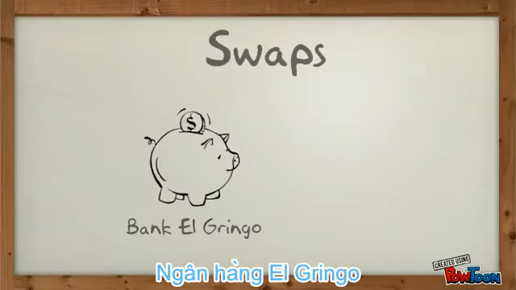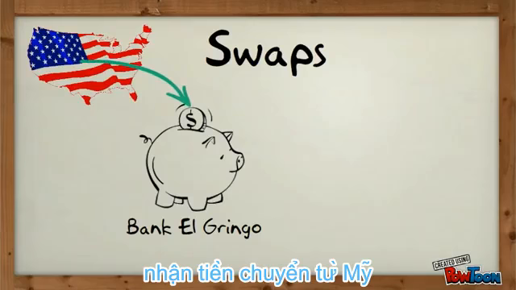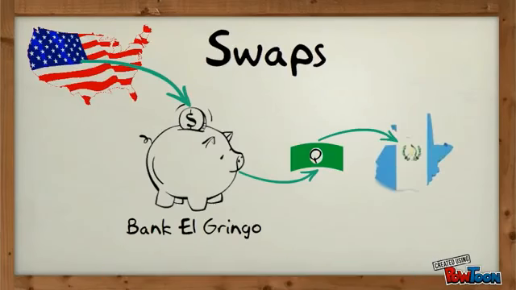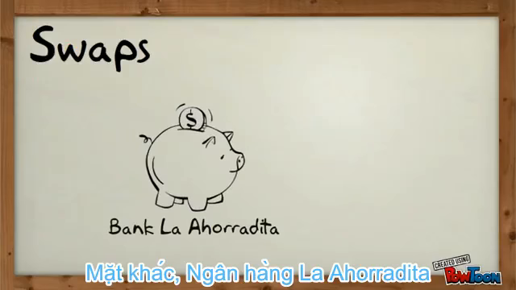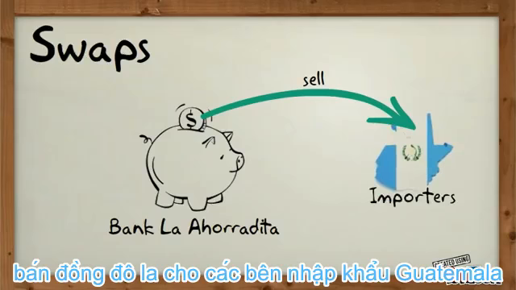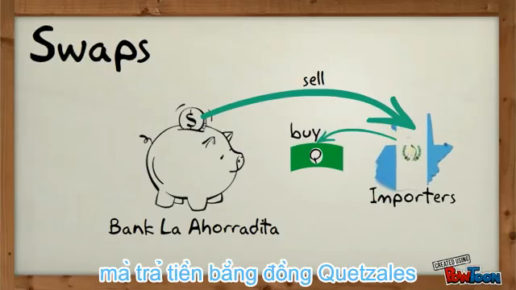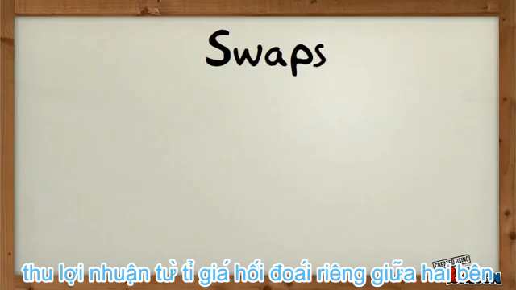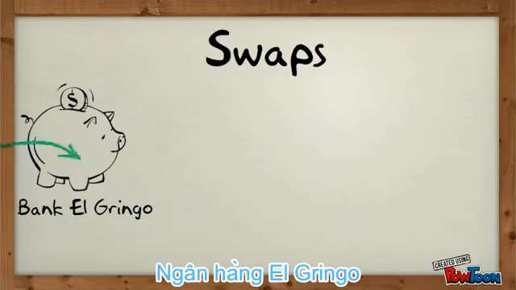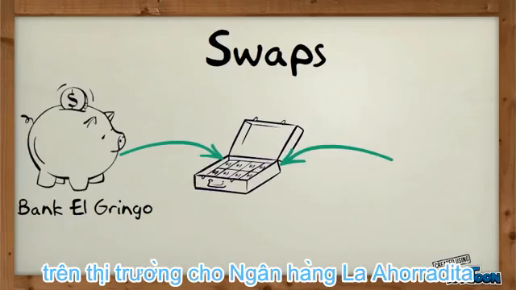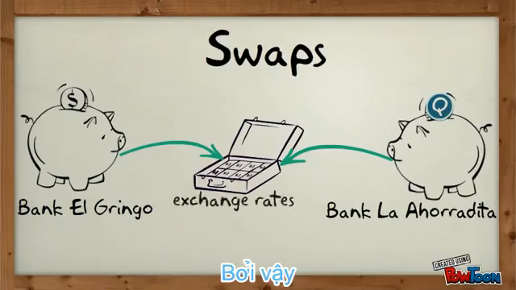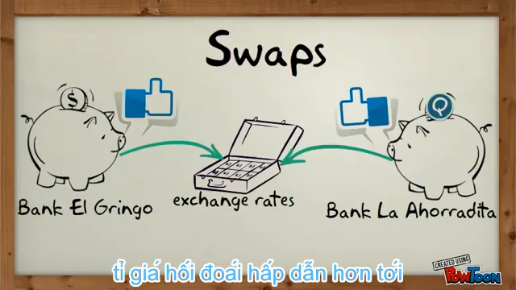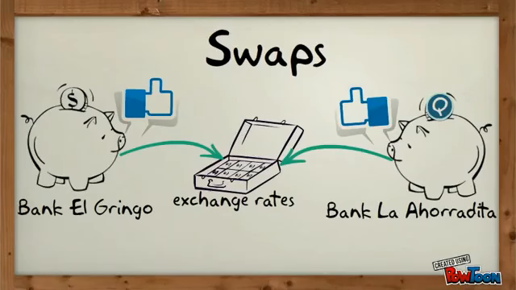For example, Bank El Gringo receives all the remittance from the United States in dollars, and they pay Guatemalans in quetzales. On the other hand, Bank La Ahorradita sells dollars to Guatemalan importers, who pay in quetzales. Both agree upon a swap to make profit out of their individual exchange rates. Bank El Gringo offers a more attractive exchange rate than the market to Bank La Ahorradita. Therefore, Bank La Ahorradita can offer a more attractive exchange rate to the Guatemalan importers than the market does.